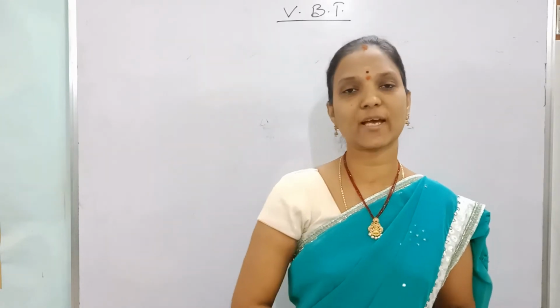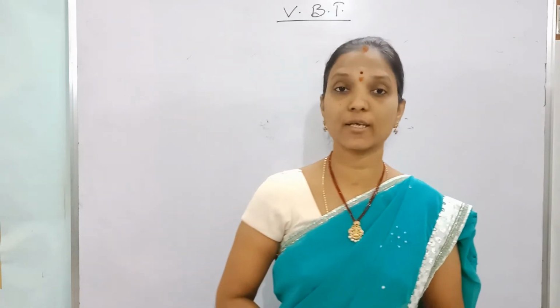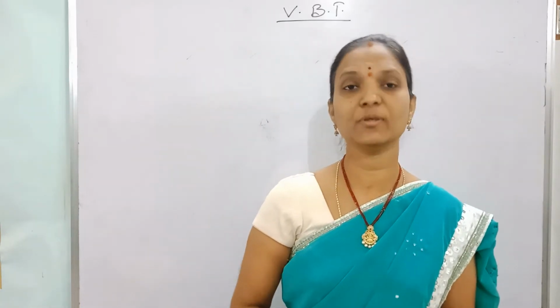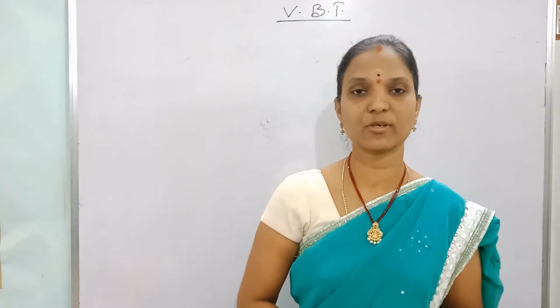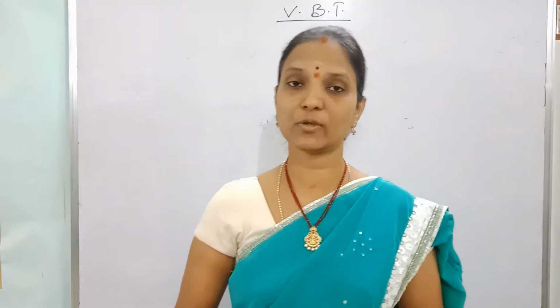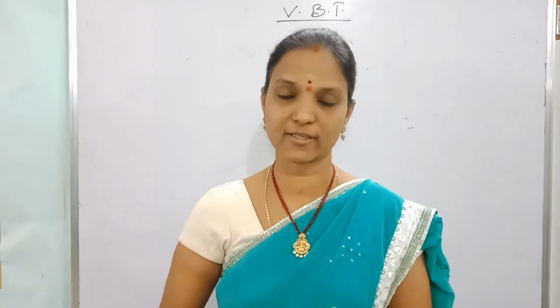In this video we are going to discuss valency bond theory. Before this, we learned Fajan's rules, how to identify the ionic compound and covalent compound, what is an ionic bond, and what are the favorable conditions for the formation of cation and anion. That concept is completed. So now, covalent bond: what is this covalent bond and what are the different theories? The first theory is valency bond theory.